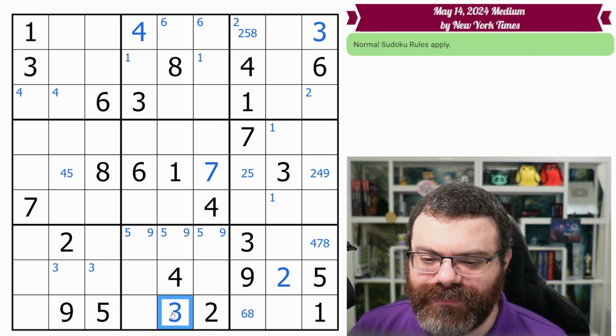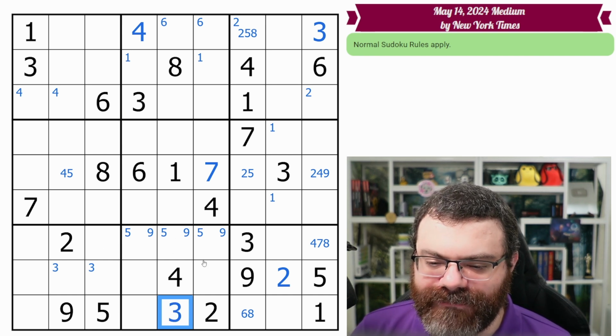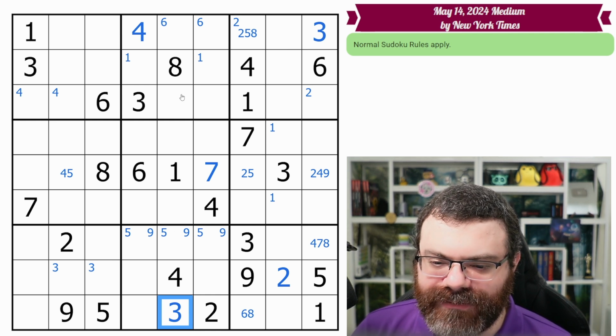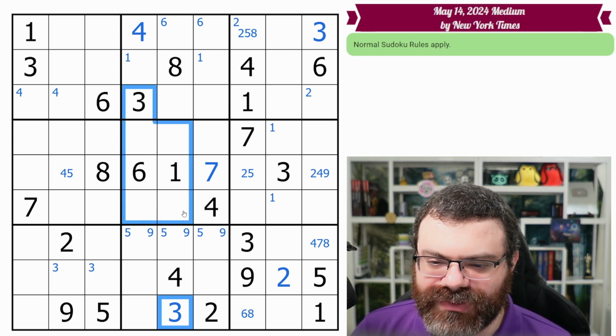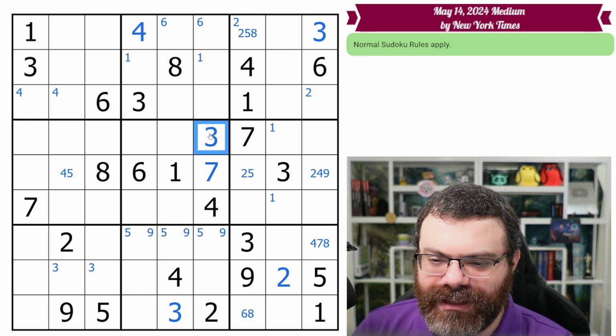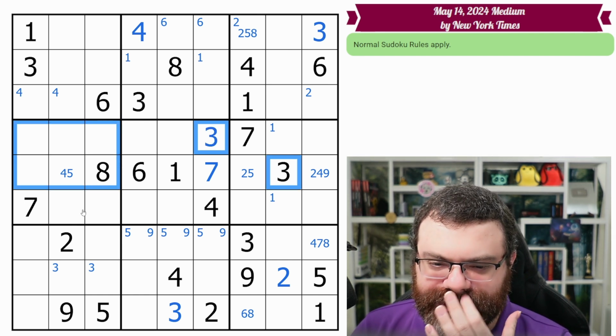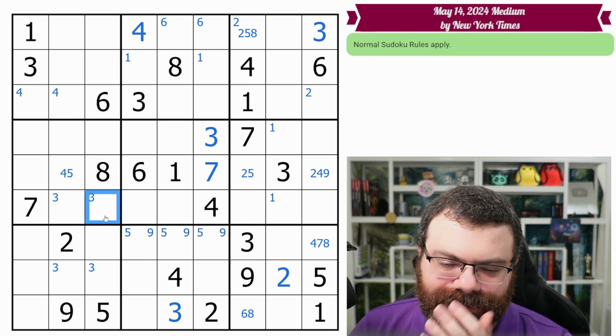Now we want to follow up, right? We kind of already got that from the band. And so let's look at the stack first. And we do have a buddy. These 3s look in, that places this 3. Now let's follow up on that. These 2 3s, we always look for buddies first. Follow up on buddies first. It puts a 3 in one of these 2 cells.